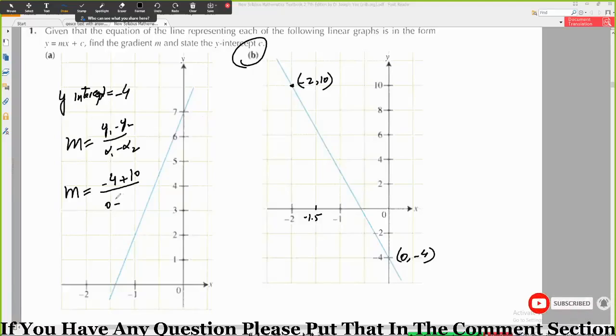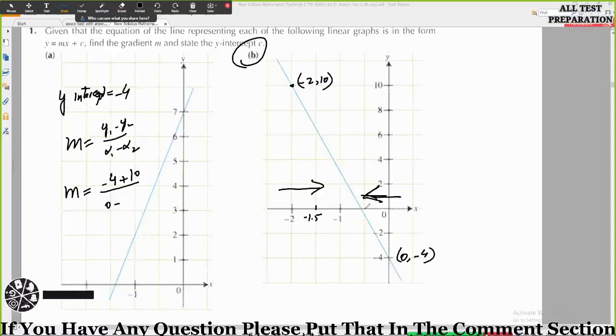Plus, because minus is multiplying with minus. Acha, is this your x1, y1, or is this one your x1, y1? The 0 minus 4. Are you moving like this, or are you moving like this? You will need to move like this or like this.